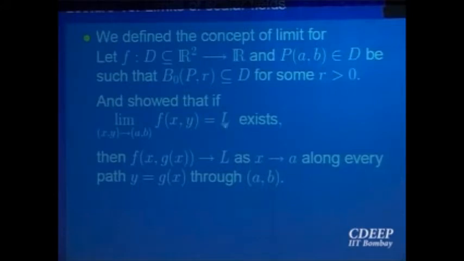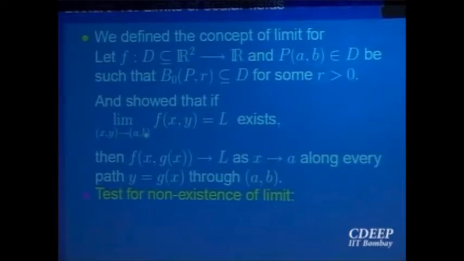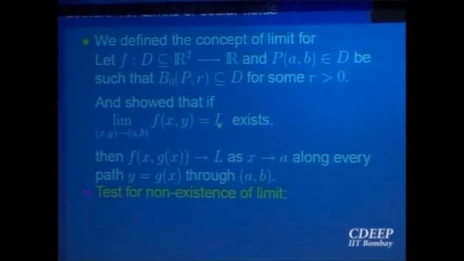That means if this limit is equal to L and g(x) is a path such that the limit of g(x) as x goes to a is equal to b, that is the same as saying the path passes through the point (a, b), then the limit of the function along this path, f(x, g(x)), as x goes to a is also equal to L. That corresponds to the one variable fact that if the limit exists, then the left limit and the right limit also exist. In two variables, if the limit exists at a point, then along every path through that point the limit exists and is equal to L.